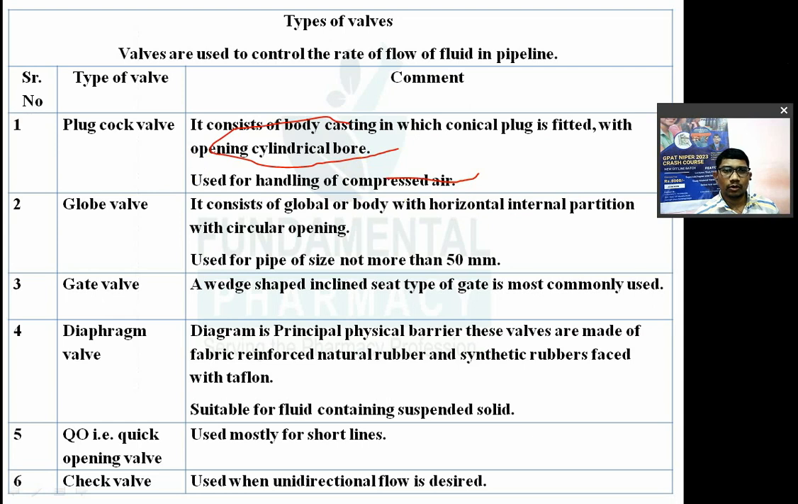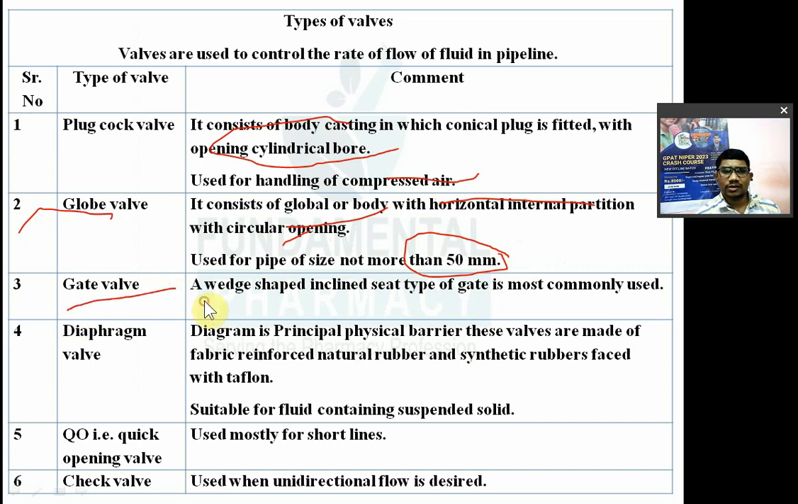Then the next one is the globe valve. It consists of a globular body, of globe shape, with a horizontal internal partition and a circular opening. Globe here doesn't mean the whole world; it means globe shape. The partition has a circular opening. A globe valve is used only when the inside diameter of the pipe is not more than 50 mm. Then the third one is the gate valve.